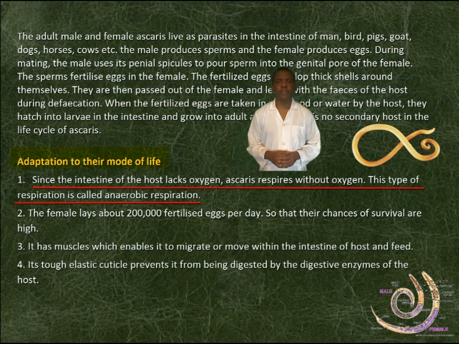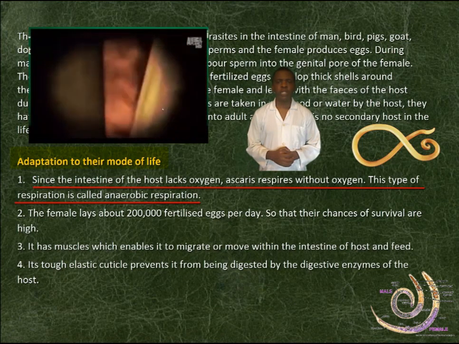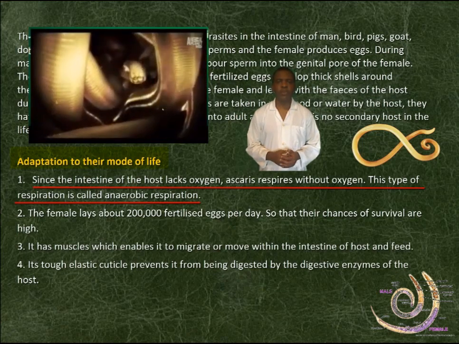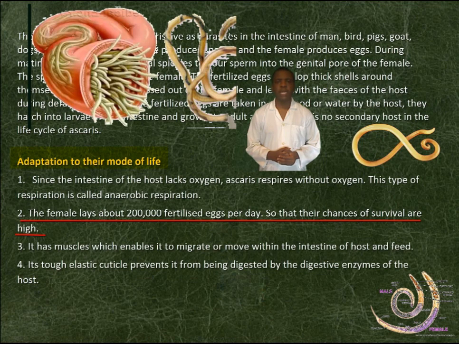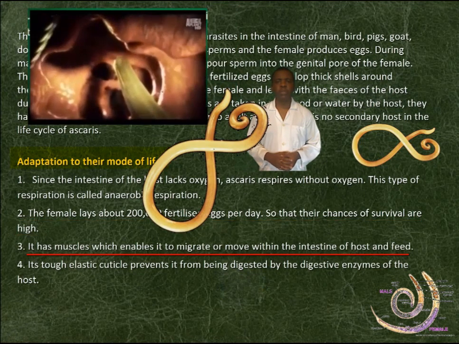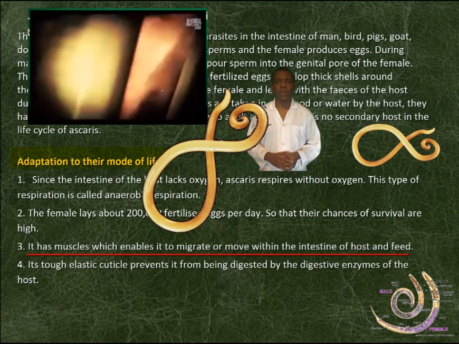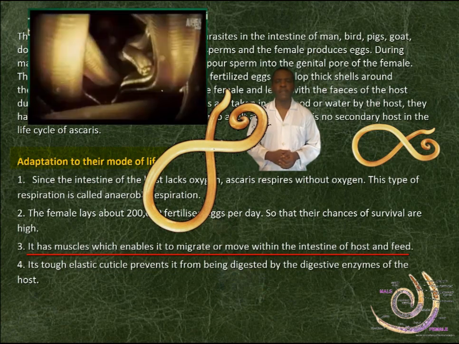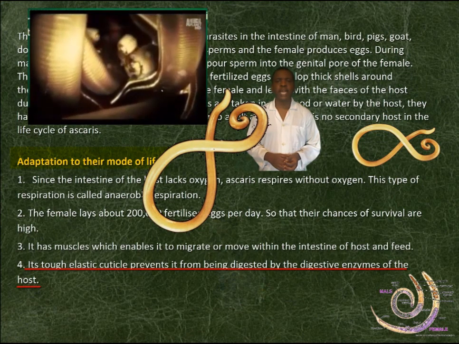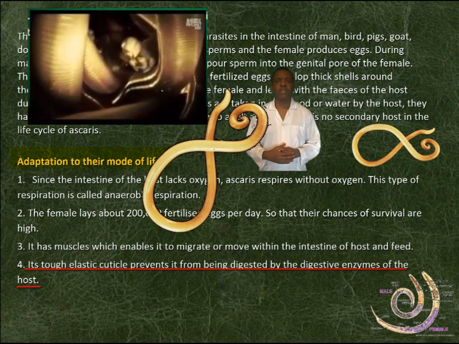Adaptation to their mode of life. Since the intestine of the host lacks oxygen, Ascaris respires without oxygen. This type of respiration is called anaerobic respiration. The female lays about 200,000 fertilized eggs per day, so that the chances of survival are high. It has muscles which enable it to migrate or move within the intestine of the host and feed. Its tough elastic cuticle prevents it from being digested by the digestive enzymes of the host.